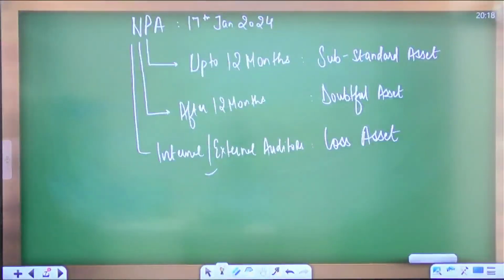Bank has a power according to the SARFAESI Act 2002. Once the loan is declared as NPA, from the very next day, bank can start the process of recovery. And once the loan is declared as loss asset, now no recovery can be done. What bank can do is bank has to bear that loss, and that is the reason it is termed as loss asset. Got it, guys?